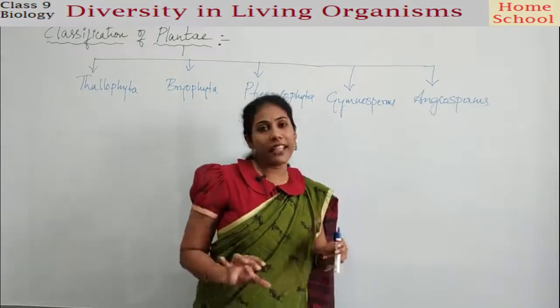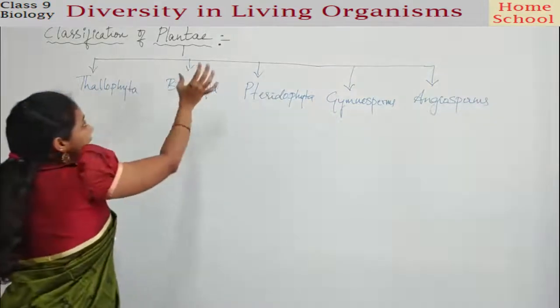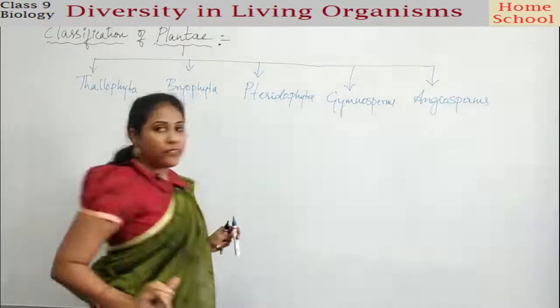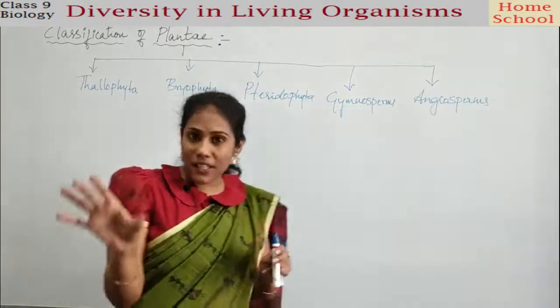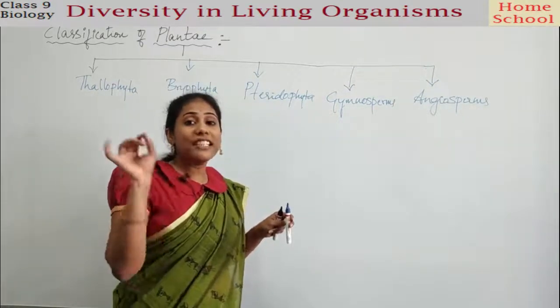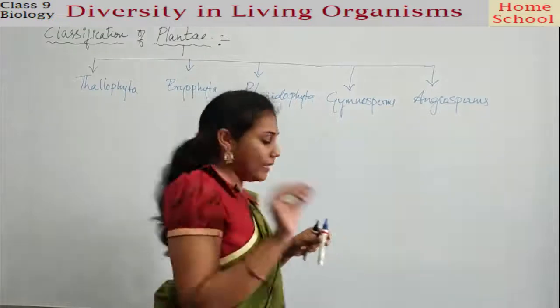In a similar way, the kingdom Plantae is subdivided into these 5 divisions based on the following points. Try to observe each and every point in detail. Clear?